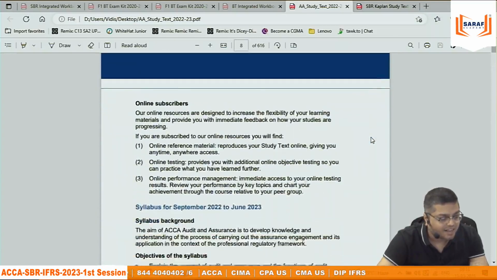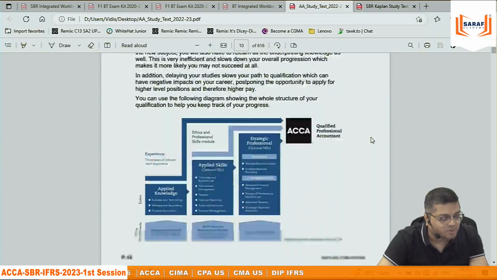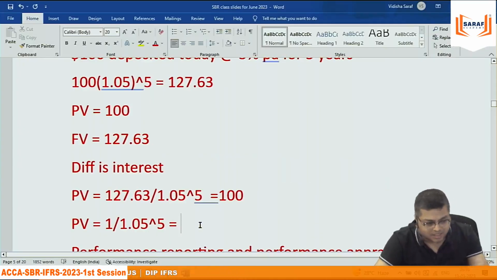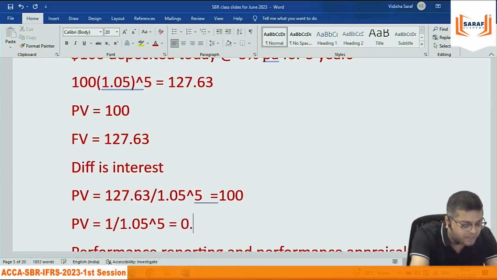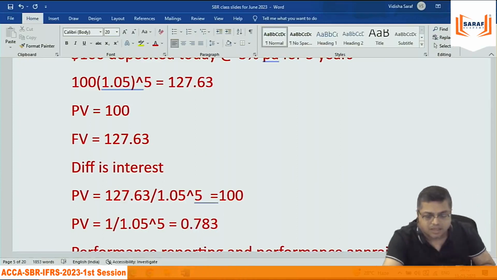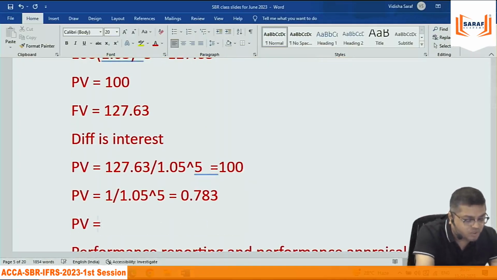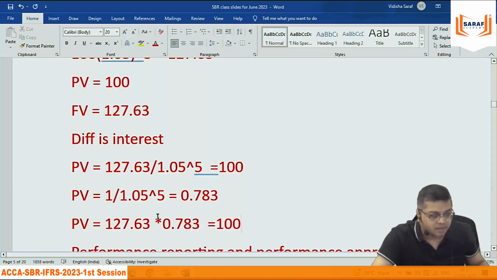0.783. Okay. I was interested to show you the table figure. Even not in the exam for SBR, IFRS exam, the value will be given 0.783. You don't need to open the table, but it's still a table. If I say that present value equals 127.63 into 0.783, that will also give me 100. We don't need to solve it like this in the exam.